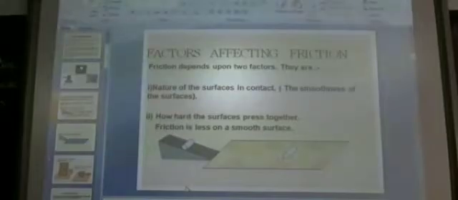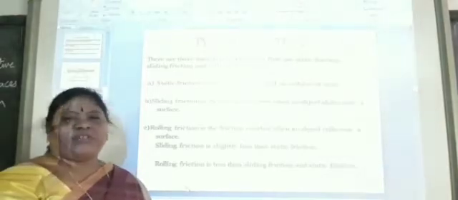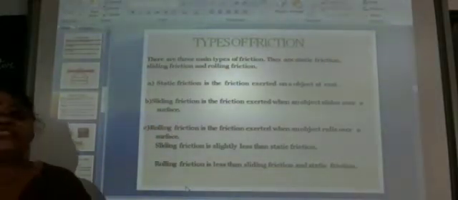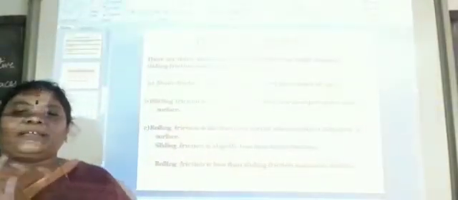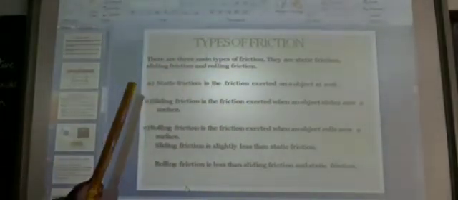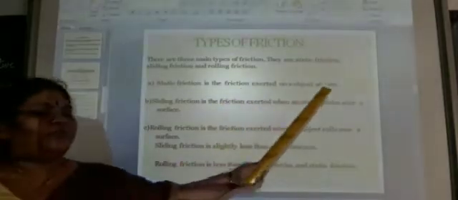Now we'll see the types of friction. We have different types of friction: static friction, sliding friction, rolling friction and fluid friction. Suppose we are keeping a ball on the ground, it is in the rest position, that is nothing but static friction. Here there are three main types of friction: static friction, sliding friction and rolling friction. Static friction is the friction exerted on an object at rest.